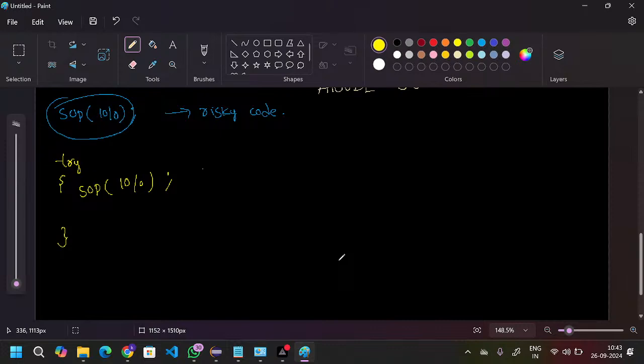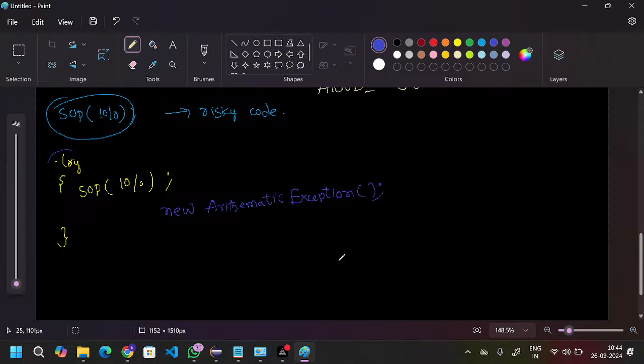Based on the exception, internally it will create one object: new ArithmeticException. Are you guys clear with my point?